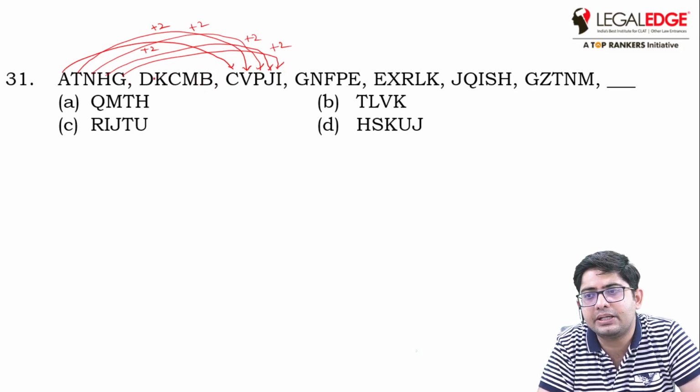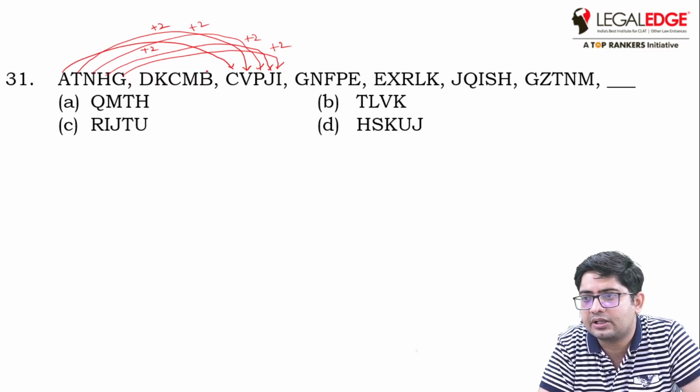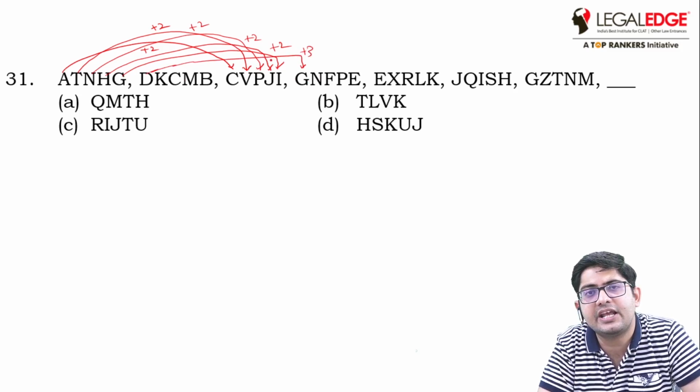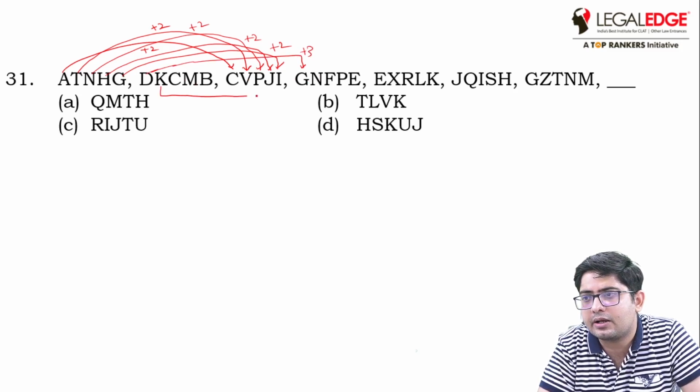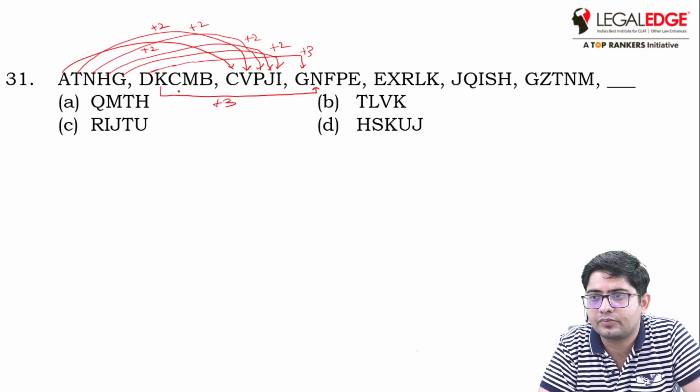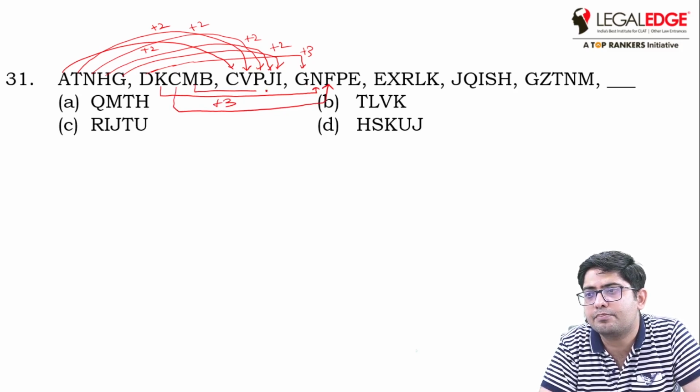What relation could there be between D, C, M, B? If I see D and G, that is D plus 3, D, E, F, G. Okay, K, L, M, N, that is plus 3. C plus 3 is F. M plus 3 is P, M, N, O, P.